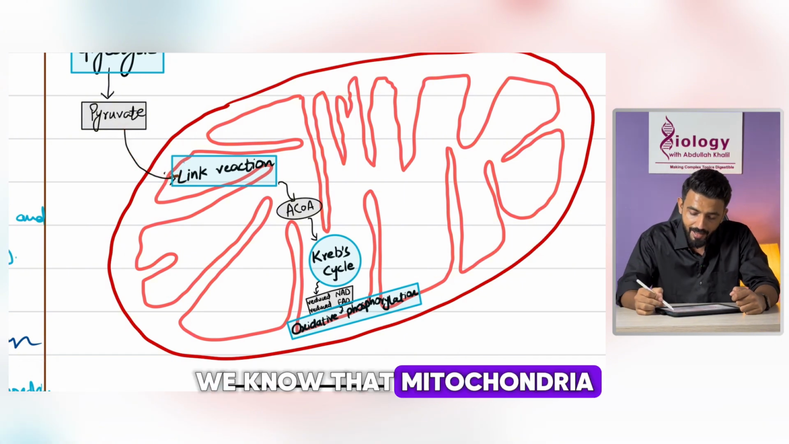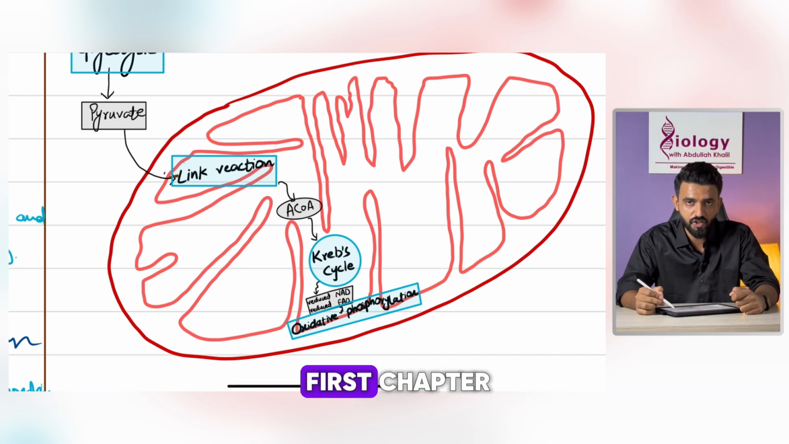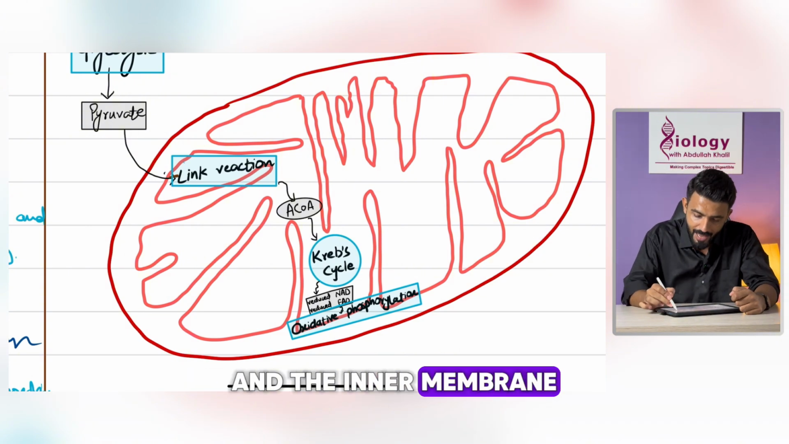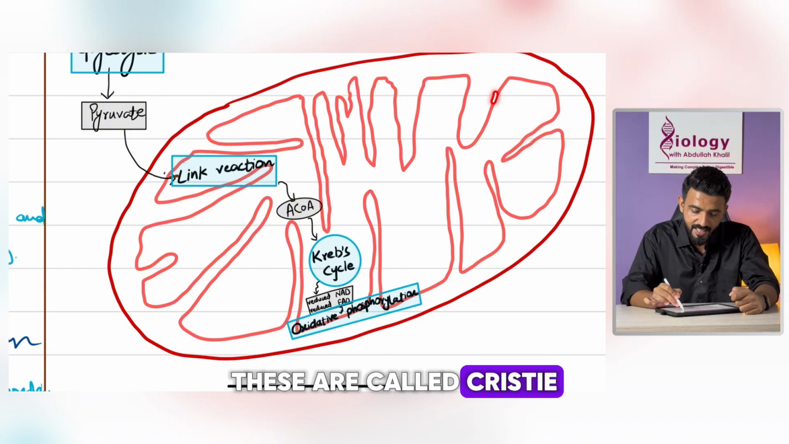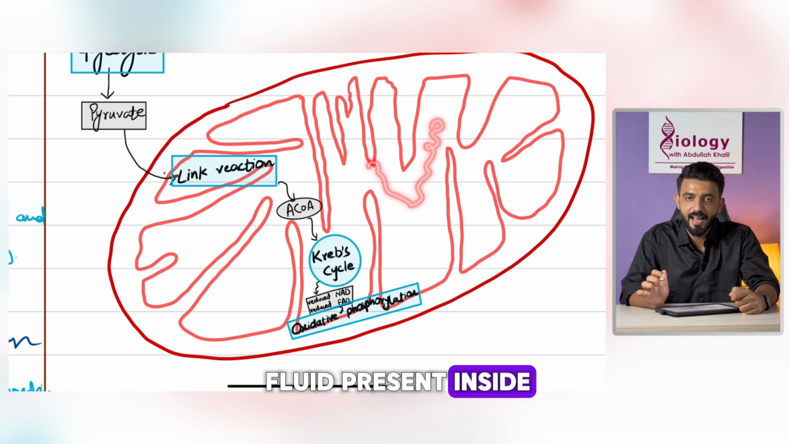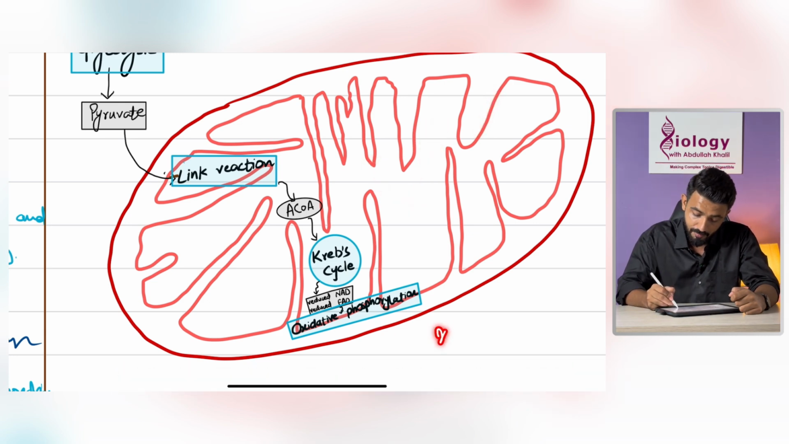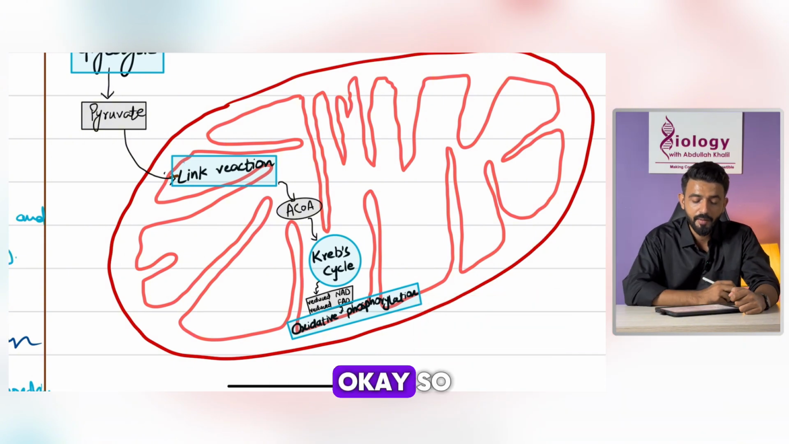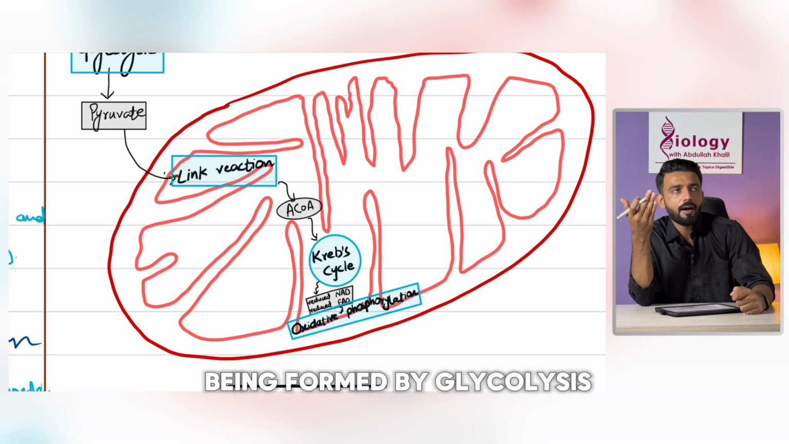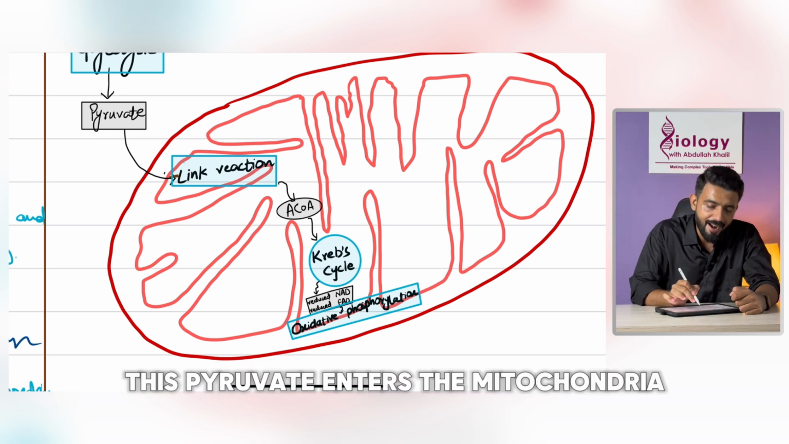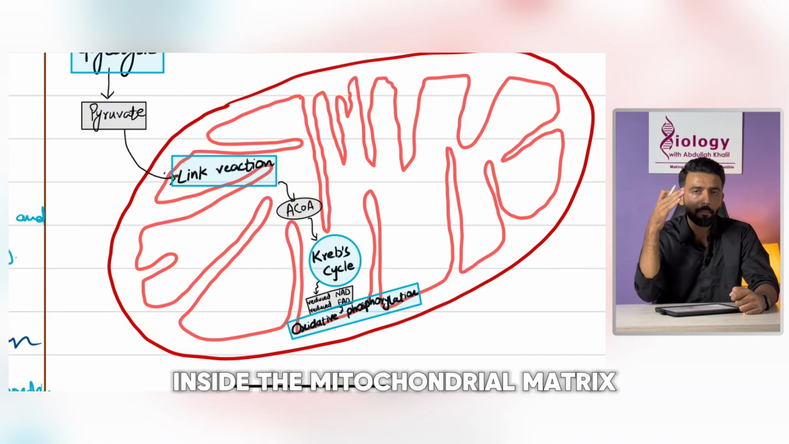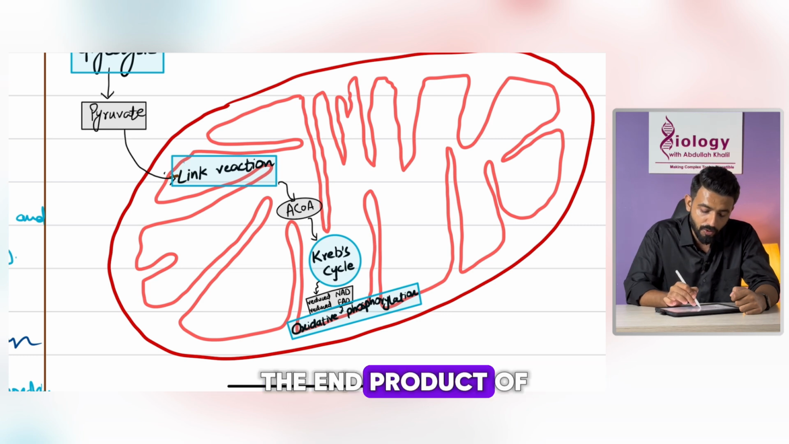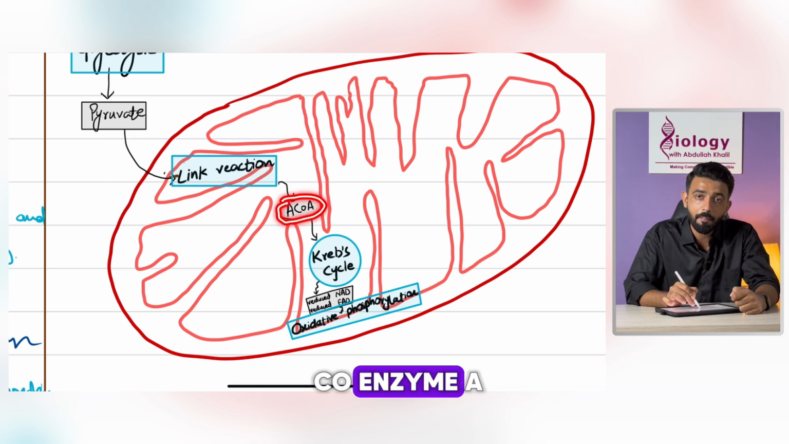We know, because we have studied this in our AS first chapter, that mitochondria has 2 membranes. The outer membrane is smooth and the inner membrane has foldings like this. These are called cristae, and there is a fluid present inside which is called the mitochondrial matrix. Matrix, just like the movie Matrix. So the pyruvate formed by glycolysis enters the mitochondria. Inside the mitochondrial matrix, the next step happens, which is the link reaction. The end product of the link reaction is acetyl coenzyme A.